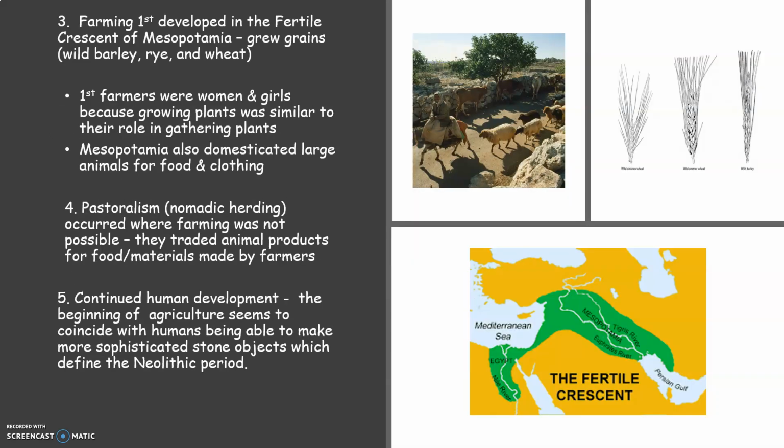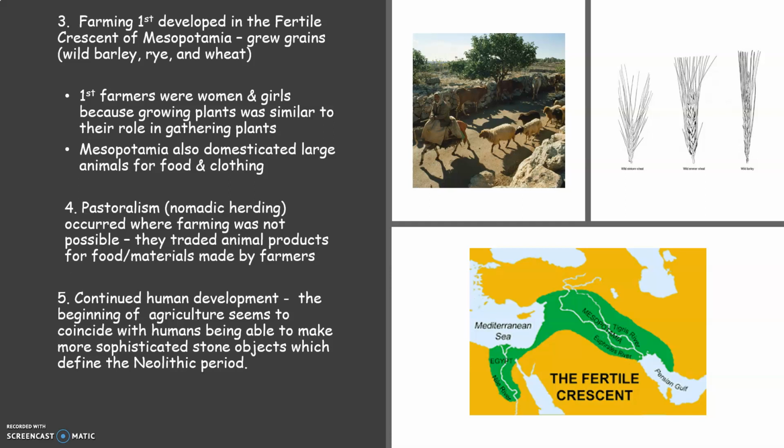So farming first developed in the Fertile Crescent of Mesopotamia. That is the region right around Iran today and also parts of Egypt. And in Mesopotamia, they grew grain. So the first plants that were cultivated were wild barley, wild wheat, and wild rye. Originally, the first farmers were women and girls because growing plants was very similar to the role in the Paleolithic time in gathering plants.